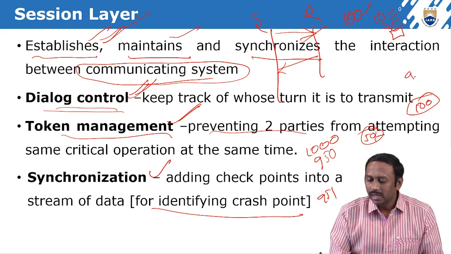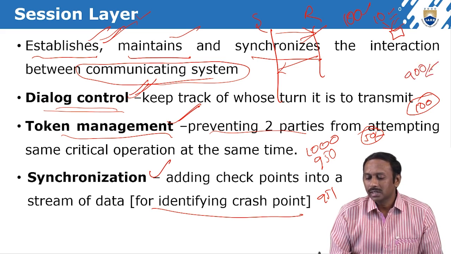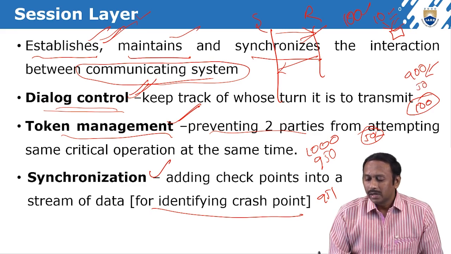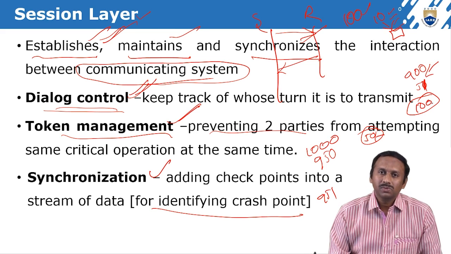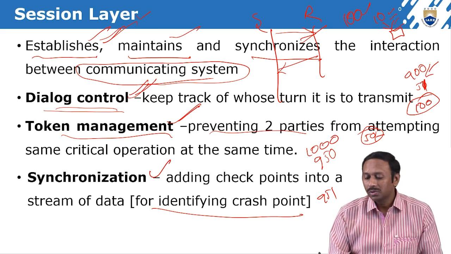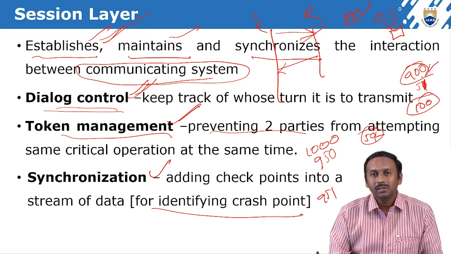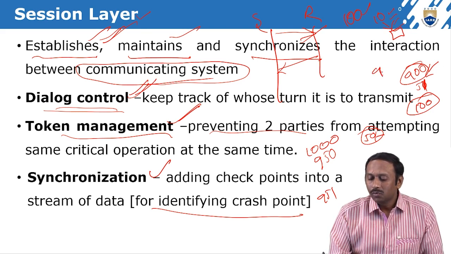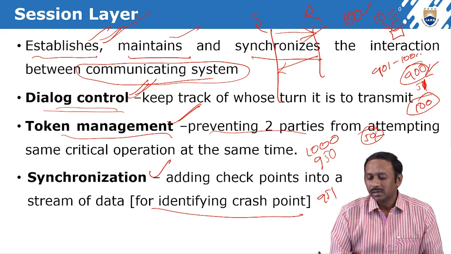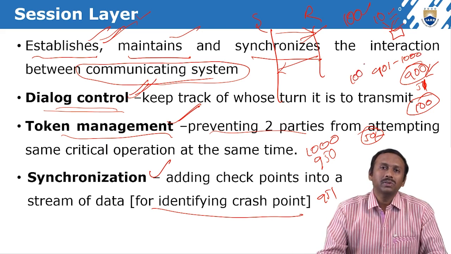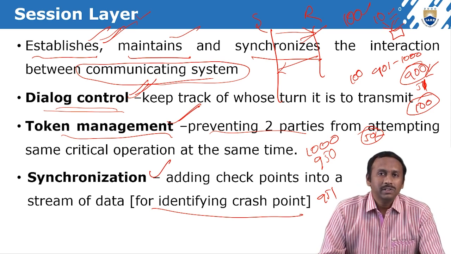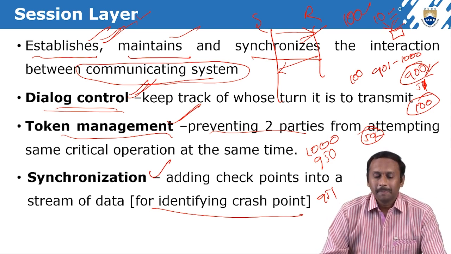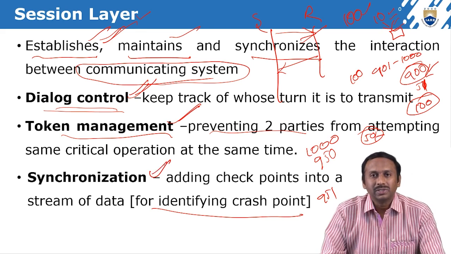Assume that after page 900 we get a successful acknowledgement, and then page 951 crashes, so we do not get a further acknowledgement. Then, instead of sending 900 pages again, we send only pages 901 to 1000. That means only 100 pages are transmitted, which increases the efficiency of the network. That is synchronization.